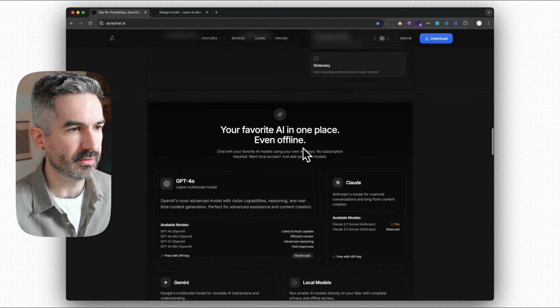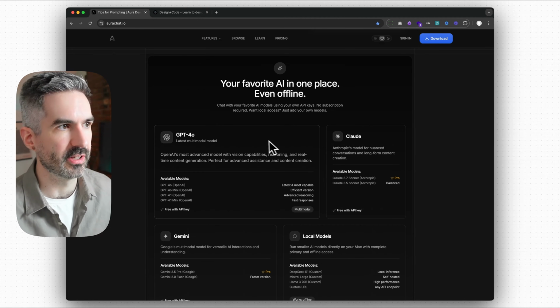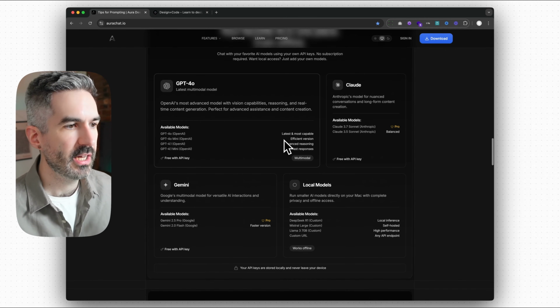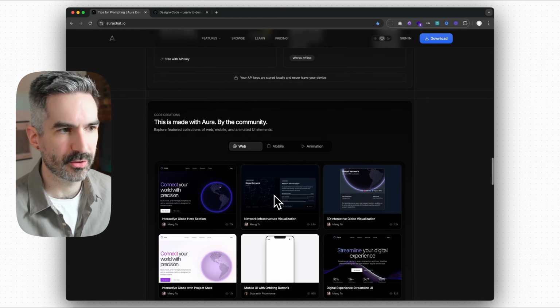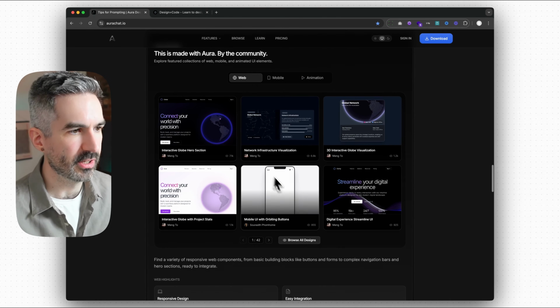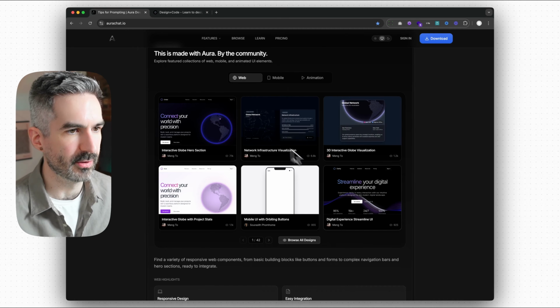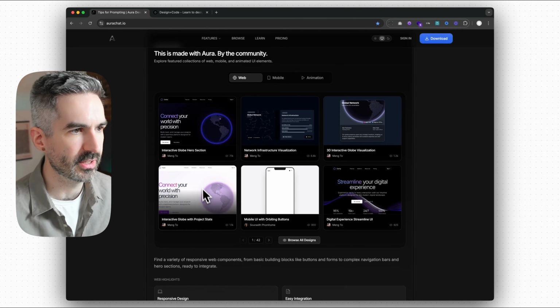There's a bunch more stuff on the page. Feel free to have a look at the page yourself. It's aurachat.io. You've got all of your large language models. This is made by Aura, so you do get an idea of things that people have created with Aura. They're all looking pretty similar.